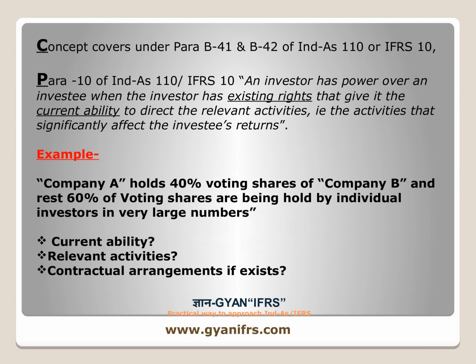In this situation, assume 60% of shareholders are widely spread as per our example, and each of such shareholders holds a very small number of shares individually. Hence, they do not get into the process of voting collectively to vote out the decision of Company A, which holds 40% of the voting rights. So it can be an indication that Company A, which is holding only 40%, can have power over the investee. Investee is who? Company B.